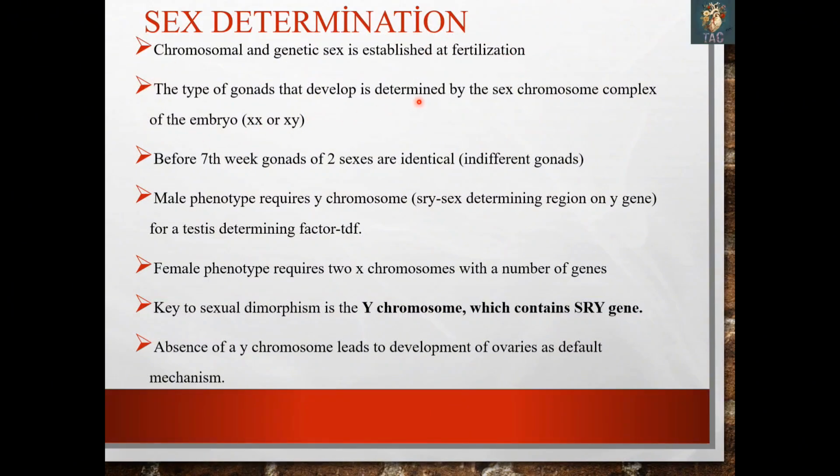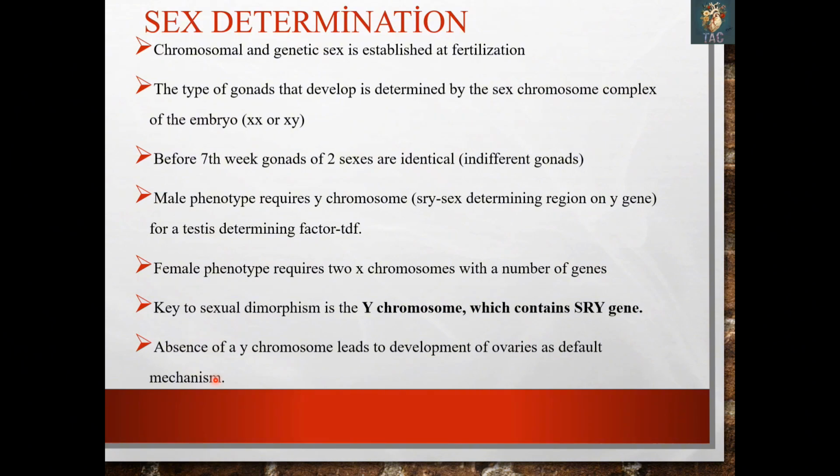The type of gonad that develops is determined by the sex chromosome complex of the embryo, either XX or XY. Before the 7th week, the gonads of the two sexes are identical, that is the indifferent or ambisexual stage. The male phenotype requires the Y chromosome, the SRY, that is the sex determining region, the gene for the testis determining factor. The female phenotype requires two X chromosomes with a number of genes. So key to sexual dimorphism is the Y chromosome with the SRY gene. Absence of the Y chromosome leads to development of the ovaries as the default mechanism.